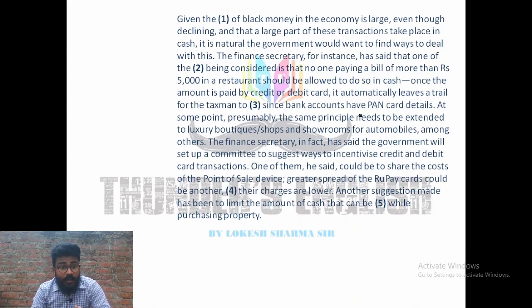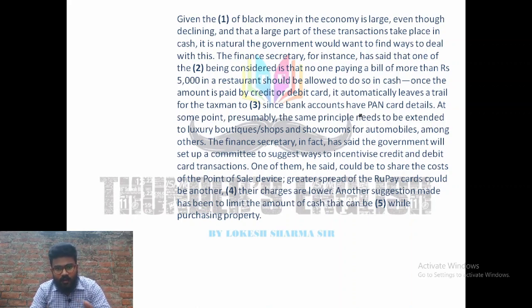So, and at some point, presumably, the same principle needs to be extended to luxury boutiques, shops and showrooms for automobiles, among others. The finance secretary, in fact, has said the government will set up a committee to suggest ways to incentivize credit and debit card transactions. One of them, he said, could be to share the cost of the point of sale device. Greater spread of RuPay cards could be another. Blank, their charges are lower. Another suggestion made has been to limit the amount of cash that can be blank while purchasing property.